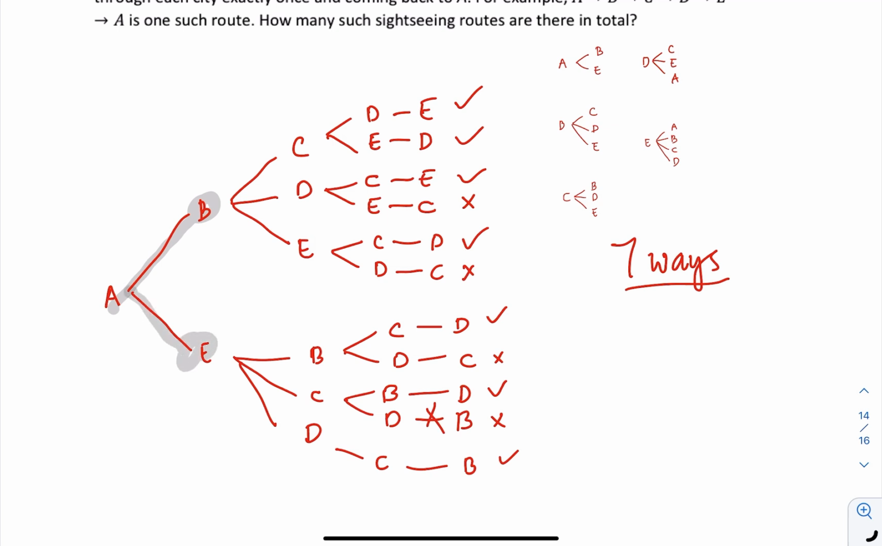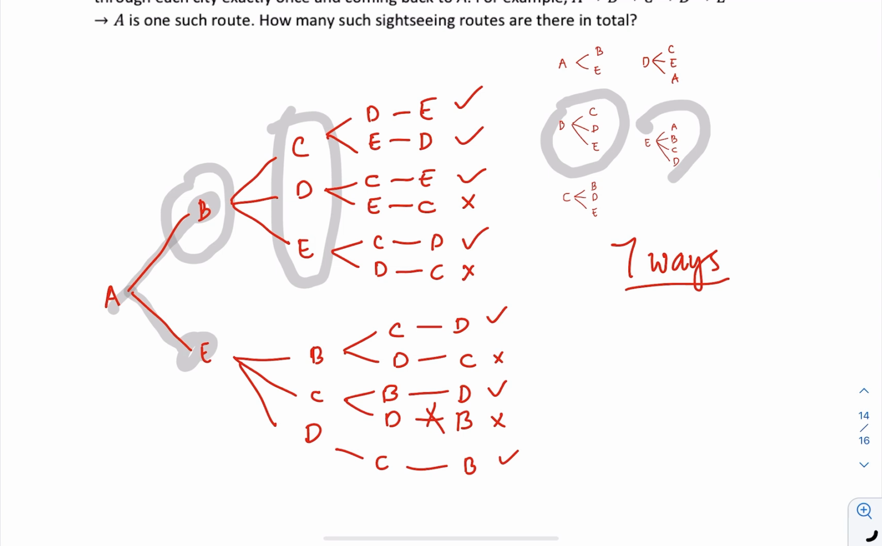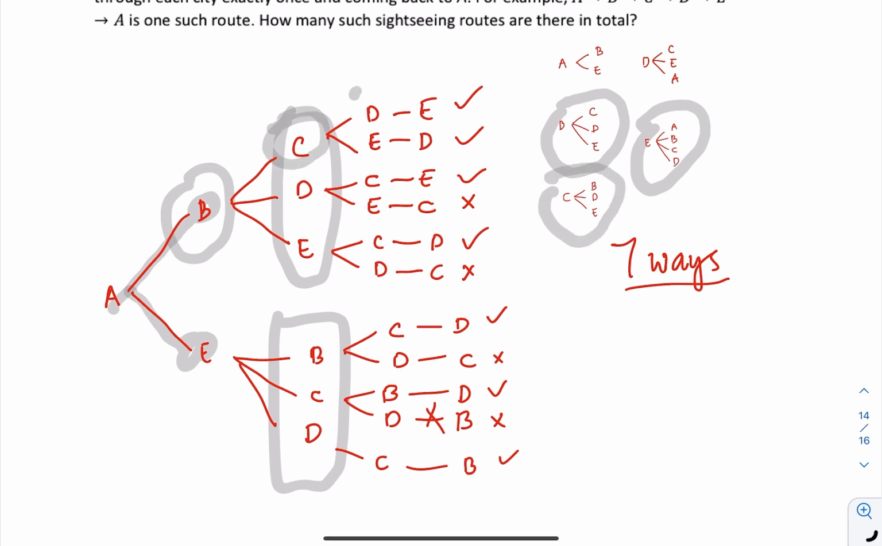Then after that, check one by one. B can only go to C, D, E, so I'll write C, D, E here. And E can go to A, B, C, D. But then I came from A, so I'll just put B, C, D over here. Then you do the same thing for C. C can go to B, D, E. So I'll just put D, E since I came from B.